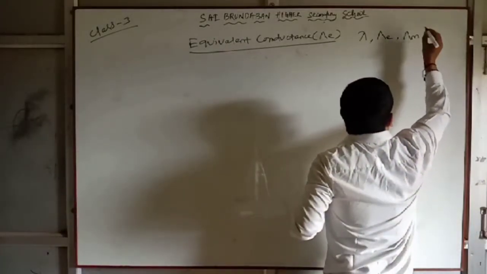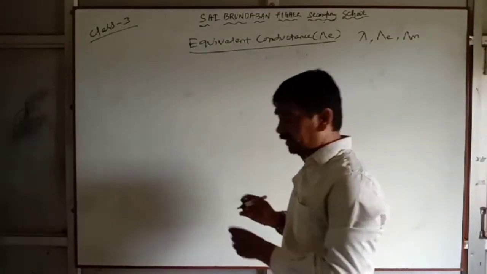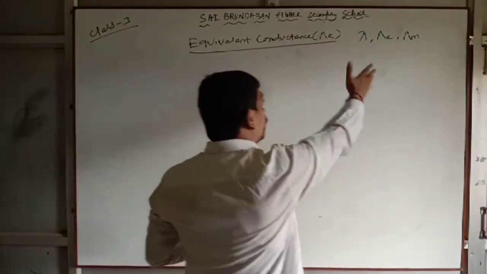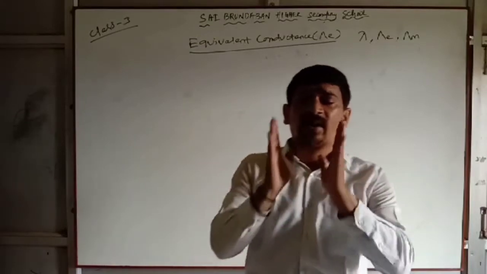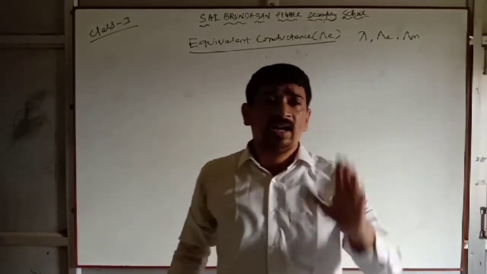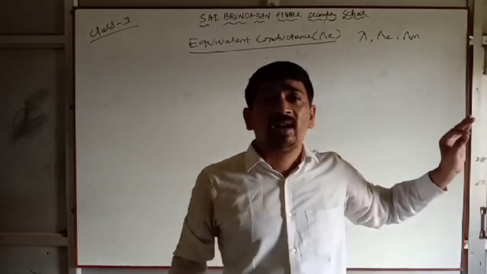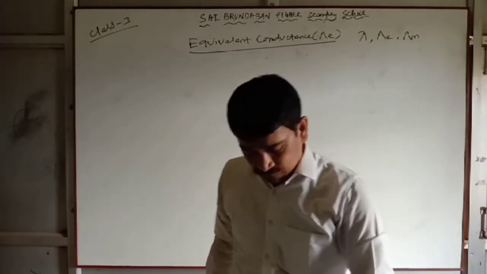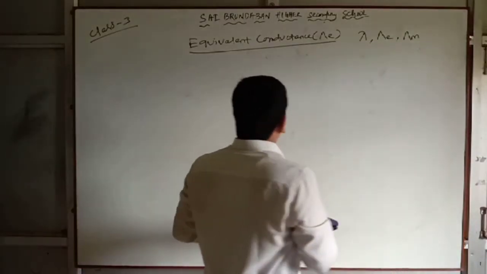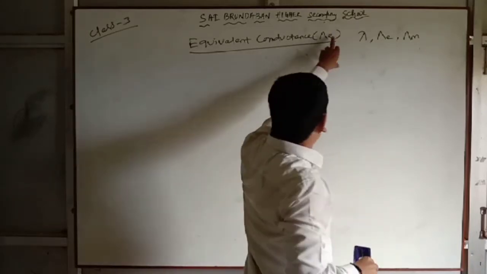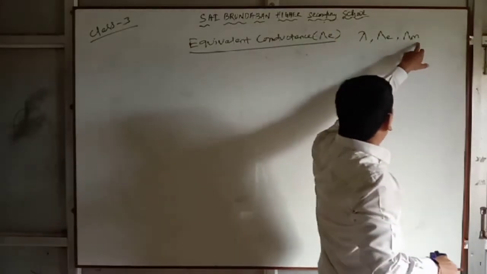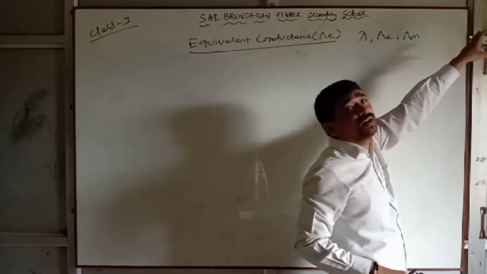Lambda M stands for molar conductance. Lambda E stands for equivalent conductance. Clear? So lambda E is equivalent conductance. E stands for equivalent conductance. Lambda M stands for molar conductance.